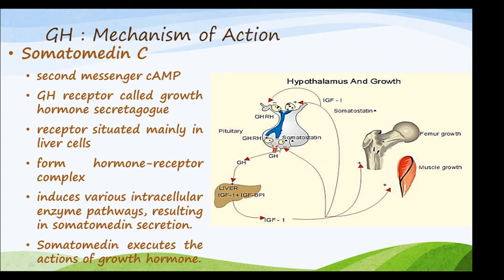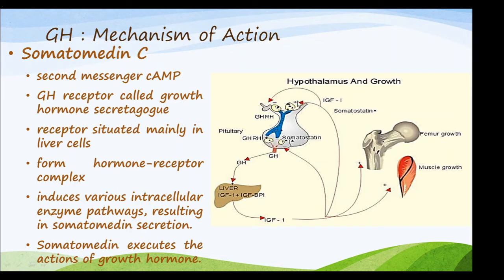So here you can see the growth hormone is released from the pituitary and the growth hormone binds to growth hormone receptor on the liver and the liver then produces insulin-like growth factor 1, and the insulin-like growth factor 1 executes the latter actions of growth hormone, that is it produces a feedback inhibition of the pituitary to stop the production of release of more growth hormone.